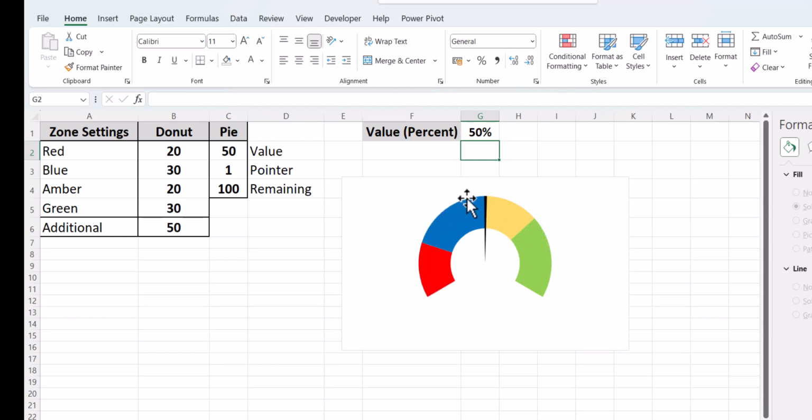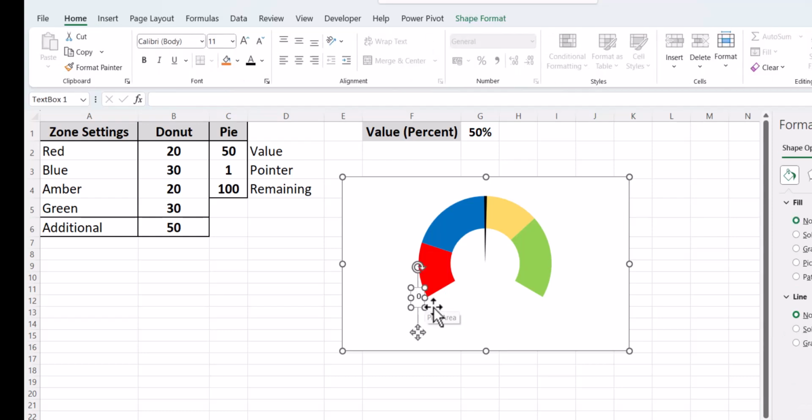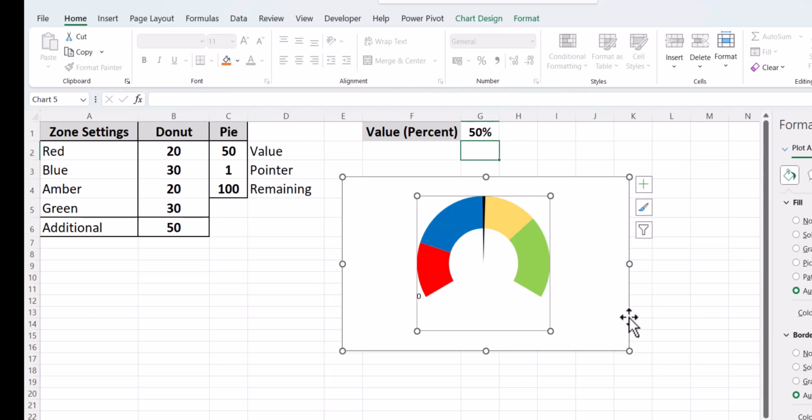Next, we need to add text boxes with the pointer lines over here, that is 0, 20 accordingly. And also we need to have the percentage over here. So you go to insert, you insert a text box, you put here 0 and just adjust the font and the size accordingly.